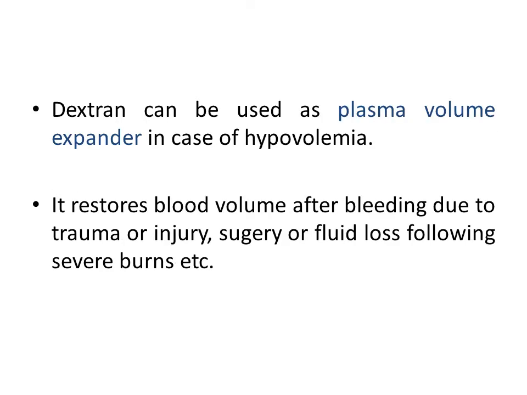And why is dextran important for us? Because it can be used as a plasma volume expander in case of hypovolemia. Whenever severe hypovolemia occurs due to any reason, for example after bleeding due to major trauma or injury, after major surgery, or fluid loss following severe burns, dextran can be used to restore blood volume. Dextran remains in the body for a considerable amount of time because it is broken down very slowly. So this makes dextran very useful as a plasma volume expander in case of hypovolemia.